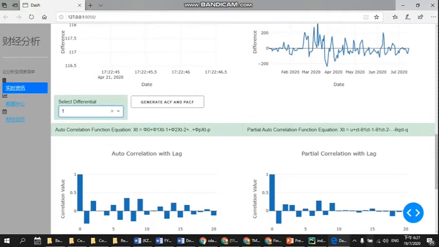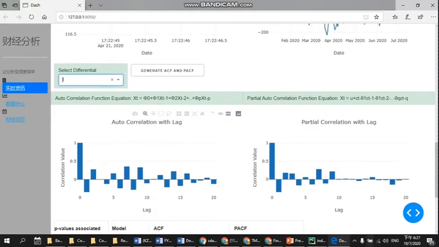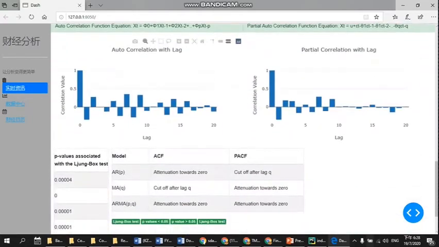Generate ACF and PACF, using this autocorrelation with 20 lags, which means that from this data, lag one means all the data compared with the next data set, and make the correlation. Then these are zero lag, one lag, two lag, and three lag.